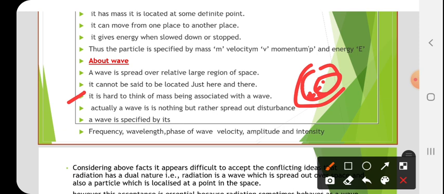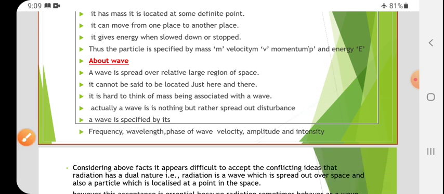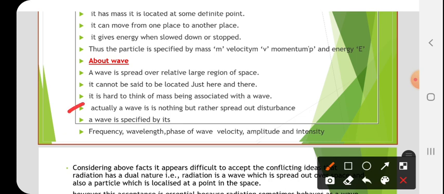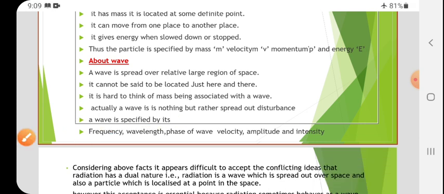Next, third point, it is hard to think of mass being associated with a wave. It means a wave cannot have any mass. That is the meaning of this, right? Like a particle has mass, but a wave cannot have mass. And next point is, actually a wave is nothing but a rather spread out disturbance. See, just now what I said, that is a disturbance, right? Next, a wave is specified by, okay.